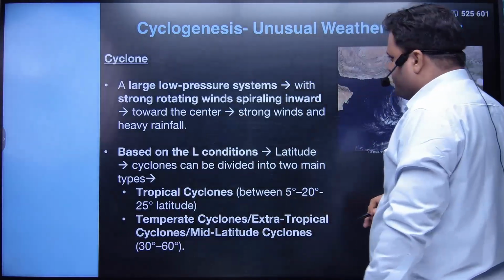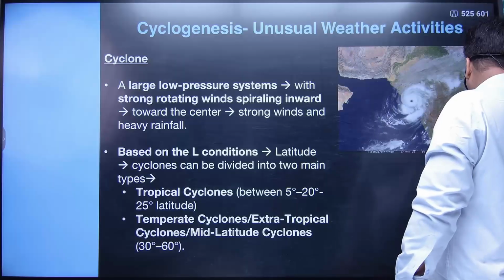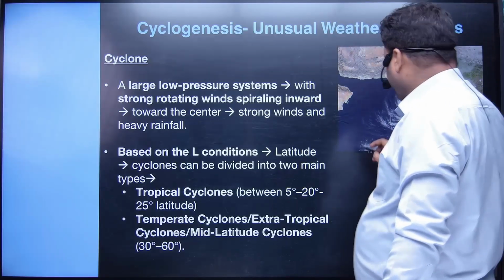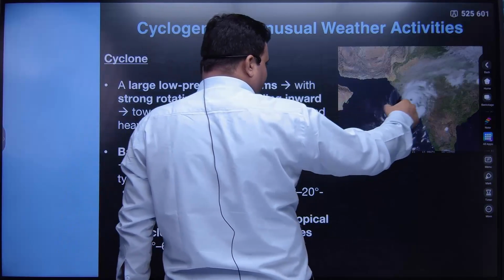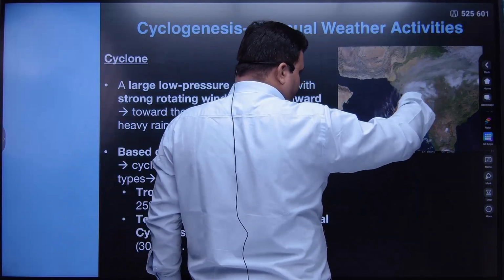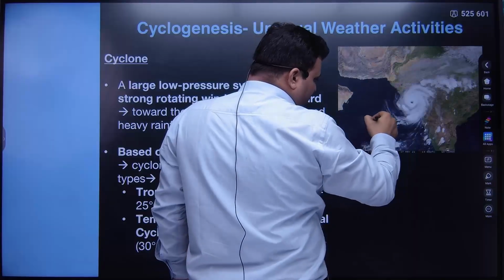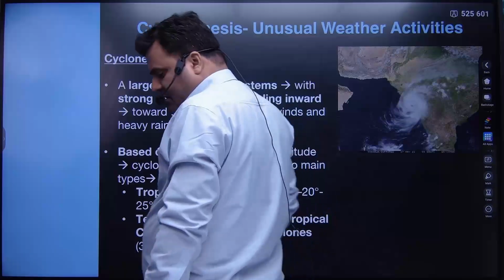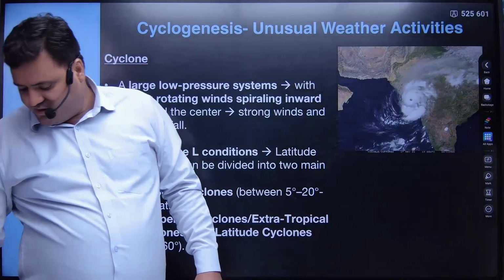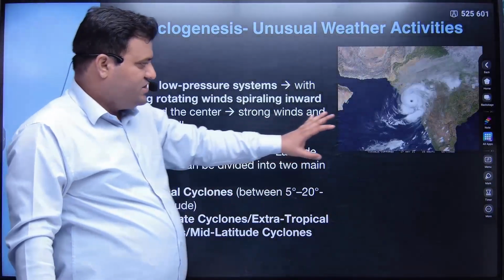Now what is a cyclone? What is the meaning of cyclone? You might have seen this kind of spiraling of winds. You might have seen that we have a wave, a kind of shape like this. And with respect to this particular shape, what can you expect?